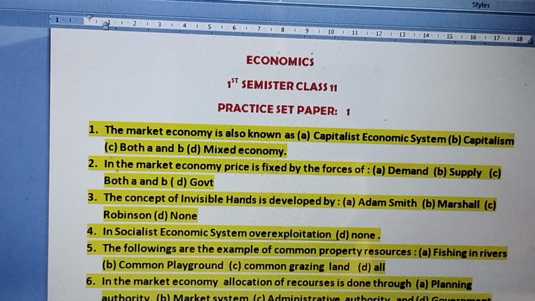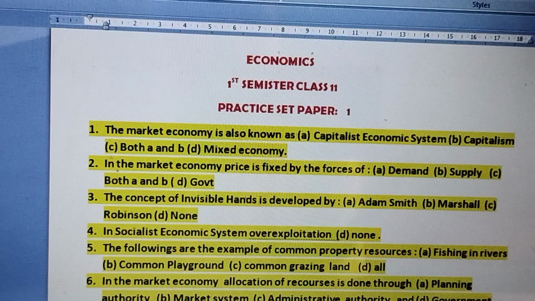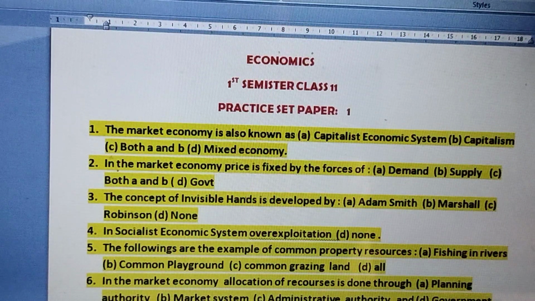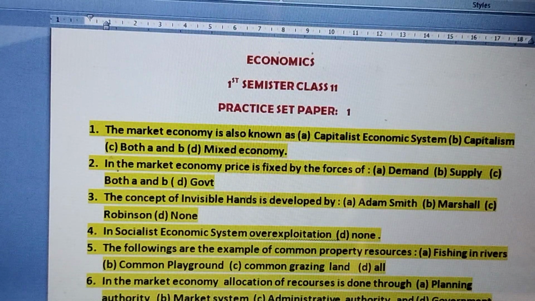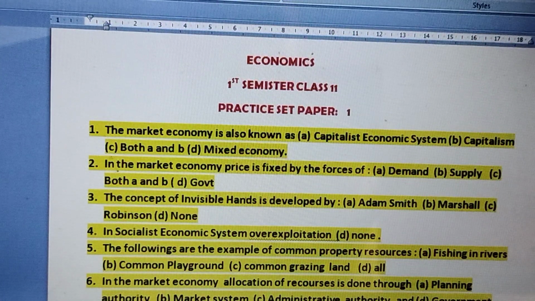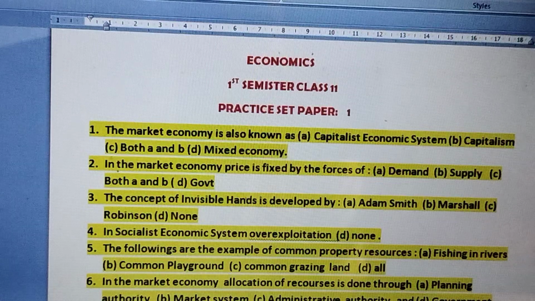We'll be studying the different types of economic system, economics, economic growth, economic development. We'll be studying all this in the first chapter. So let's get started. The market economy is also known as capitalist economic system, capitalism, both A and B, and mixed economy. See, there are three types of economic system. One is the socialistic economic system, the other is the capitalist economic system, and third is the market economic system.